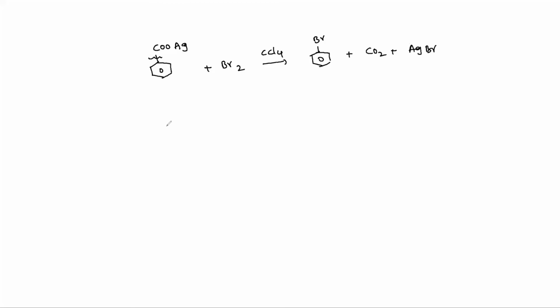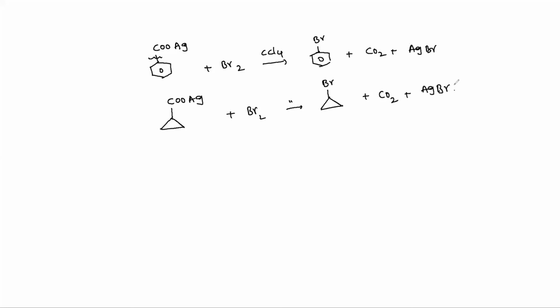Another important application: in the alkyl group place, take a cyclopropyl group with COOAg. These are the applications with bromine. Then we get the product bromocyclopropane, along with CO2 and AgBr.